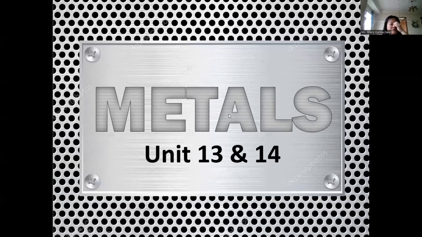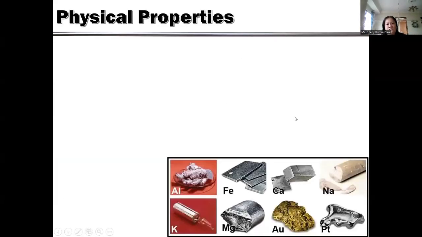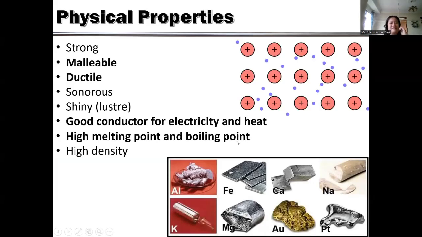Okay, in your textbook, this is unit 13 and 14. The first one is the physical properties of metals. The thing that I put is the important one. All metals are strong. All metals are malleable. It means if you hit it, it will only change the shape, but not brittle. Brittle means it will break. In Bahasa Indonesia it is called penyok.